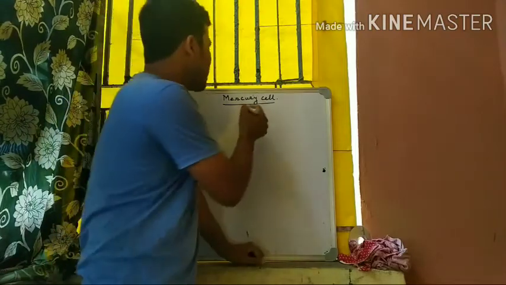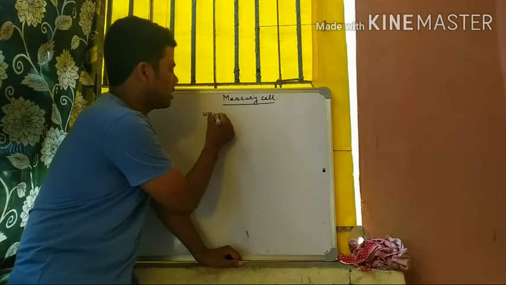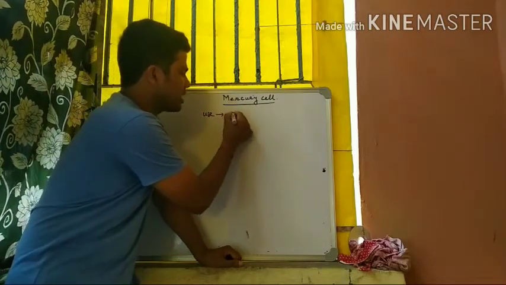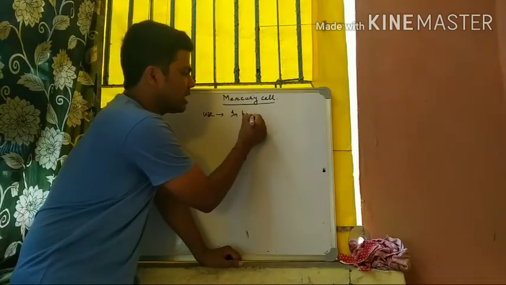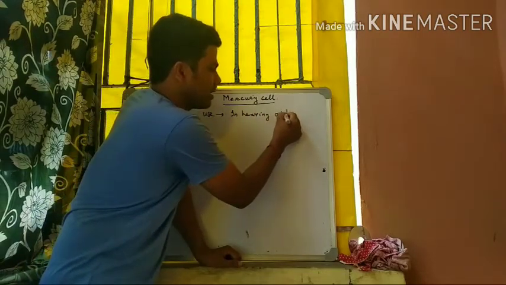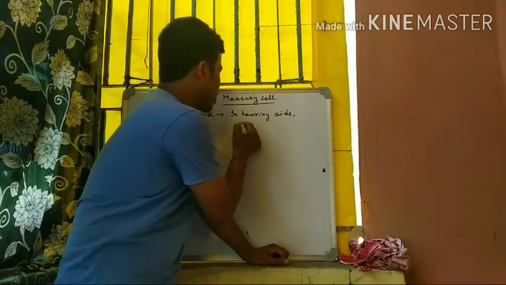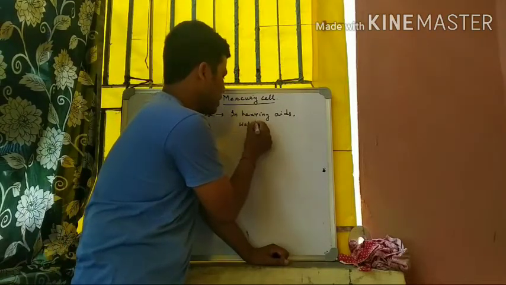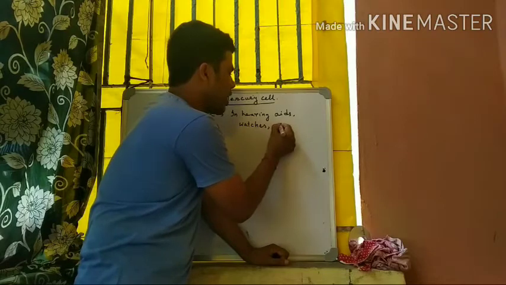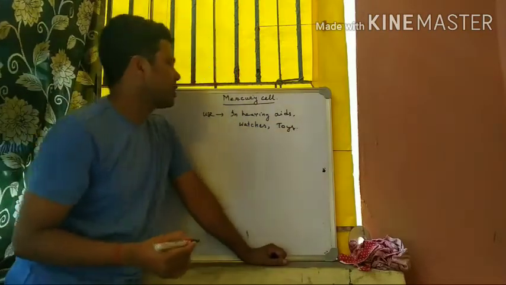In hearing aids, mercury cells are used. In some toys, they are also used.